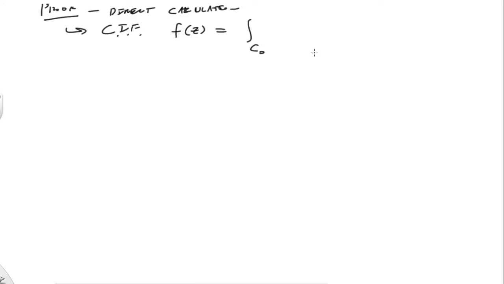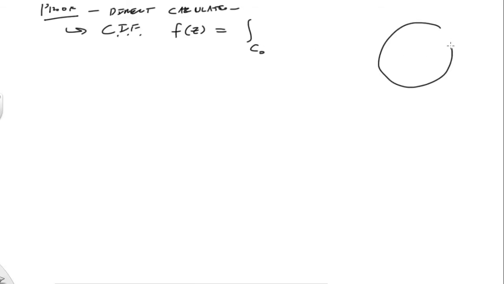And I'm not going to really set this up as a proof. It's actually more of a direct calculation. And we're going to use a couple of facts. One, we're going to use the Cauchy integral formula, which is that if f of z is analytic, we can write some contour, and I'll take that contour C0.